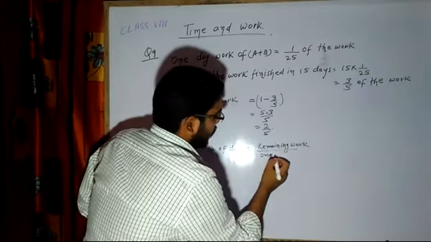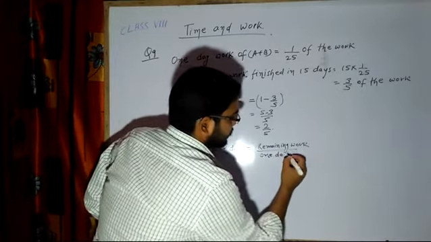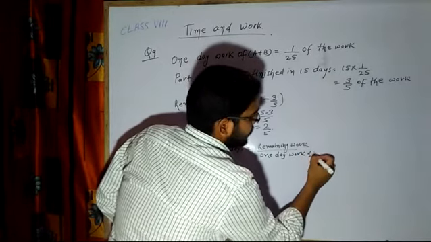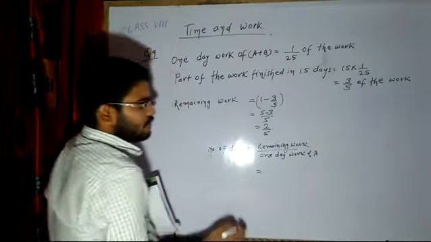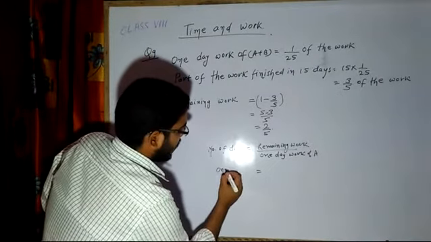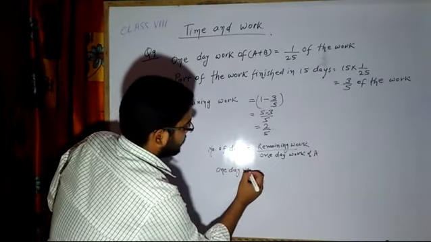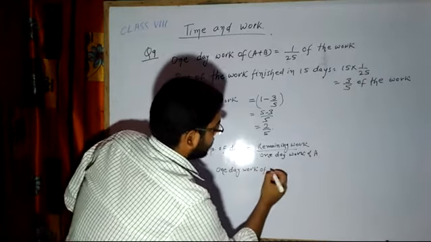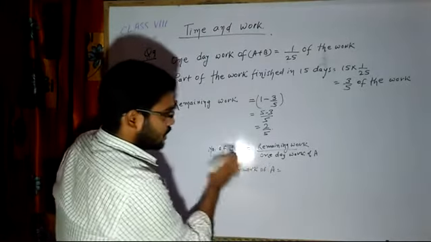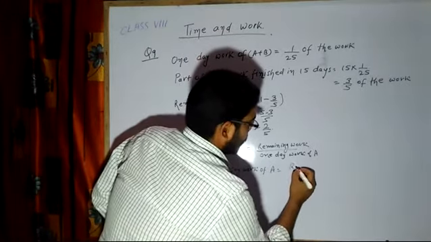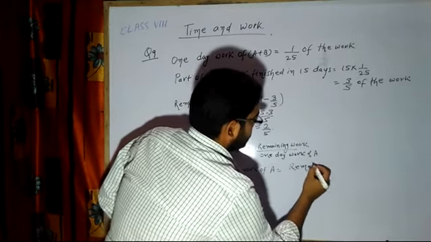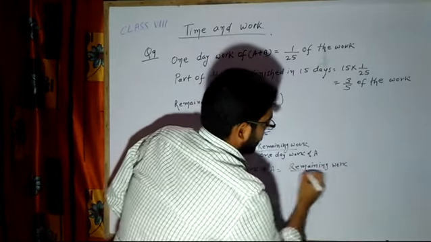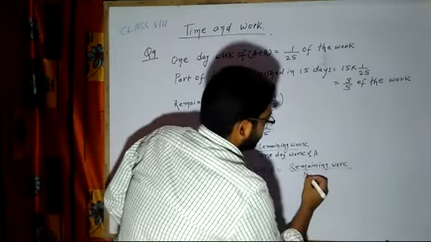That means 1 day work of A. Now 1 day work of A we don't know, so we can directly write 1 day work of A is equal to, cross multiplying, remaining work upon number of days.